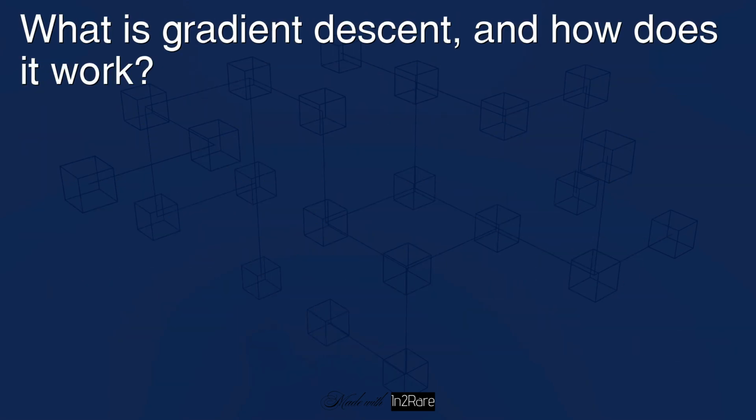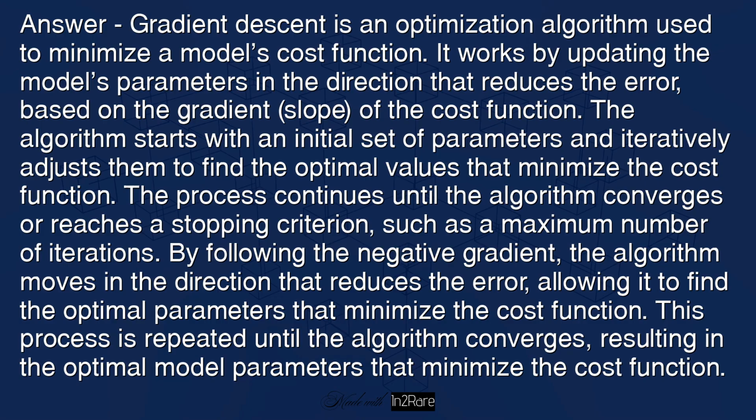What is gradient descent, and how does it work? Answer: gradient descent is an optimization algorithm used to minimize a model's cost function. It works by updating the model's parameters in the direction that reduces the error based on the gradient slope of the cost function. The algorithm starts with an initial set of parameters and iteratively adjusts them to find the optimal values that minimize the cost function.